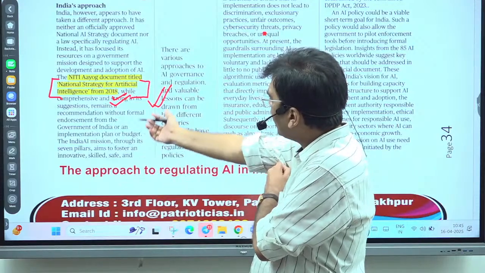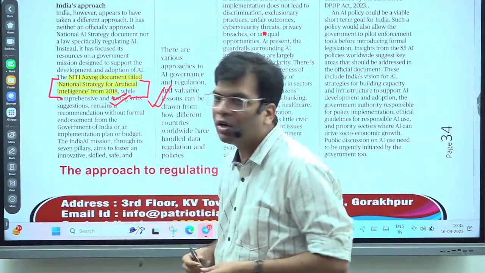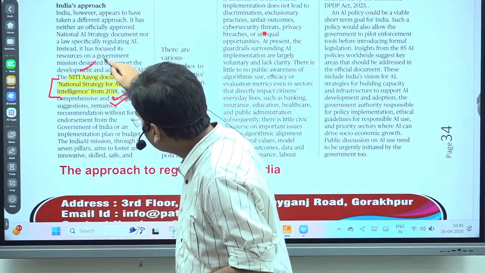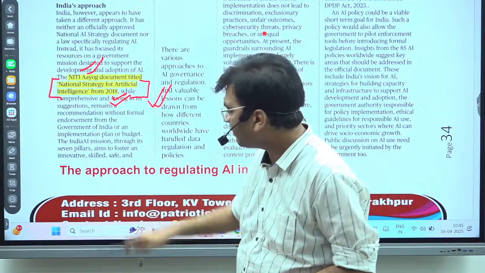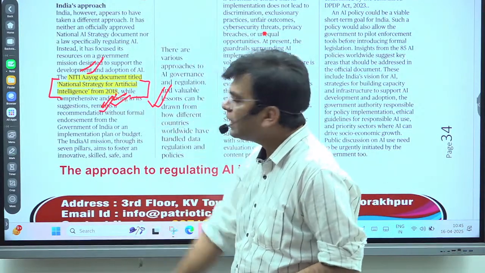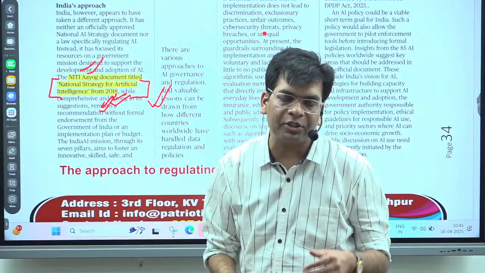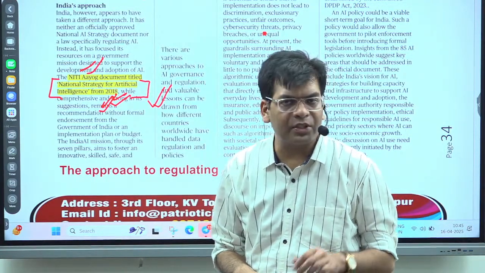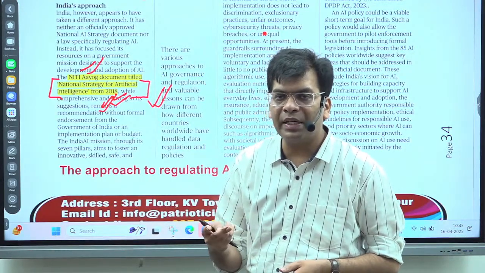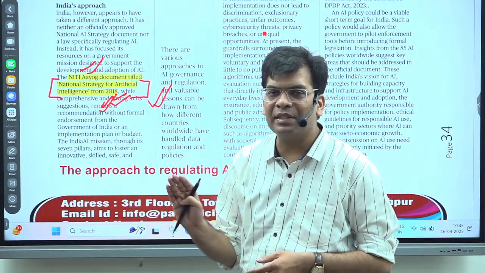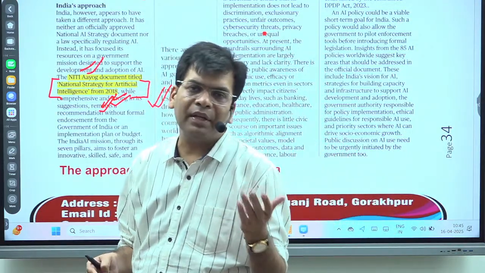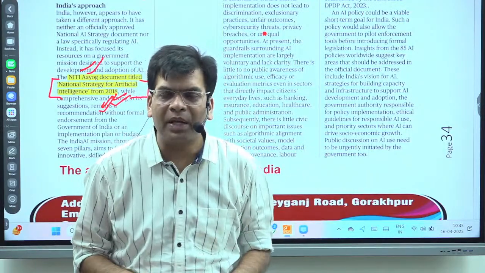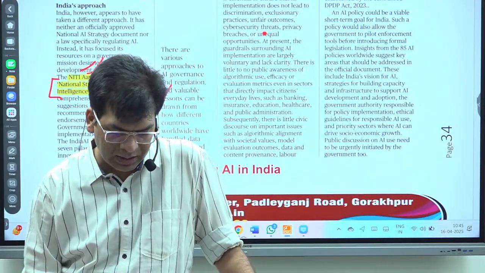So please remember all these points: yes, India has a document and it was brought by the Niti Aayog. Niti Aayog is the main policy-making body, the think tank body of India. So whenever the question comes, do we have any policy? Yes, we have the policy, and it is very similar to the EU. Mostly, this regulation and guideline with respect to AI has been appreciated, and there has been criticism only in the exceptional case, particularly when it violates the right to information. That was the particular area, otherwise the right to privacy is protected under this guideline.